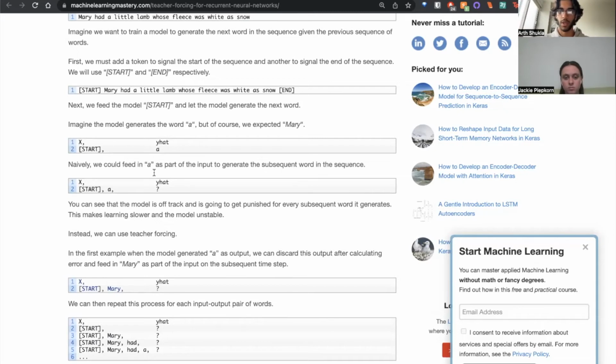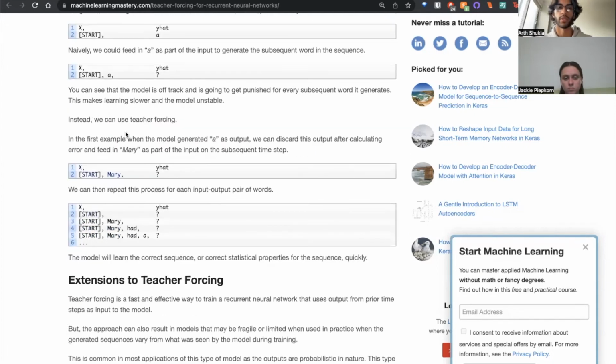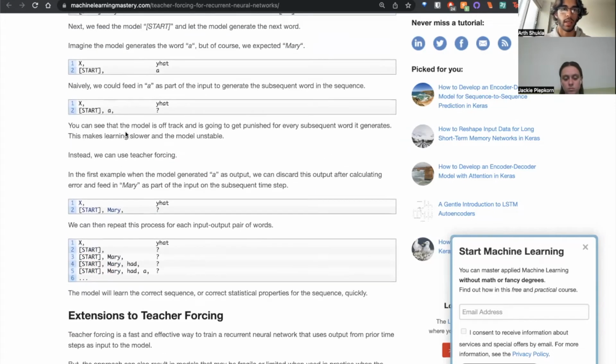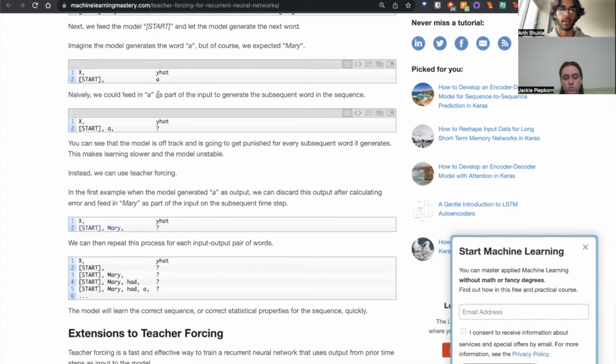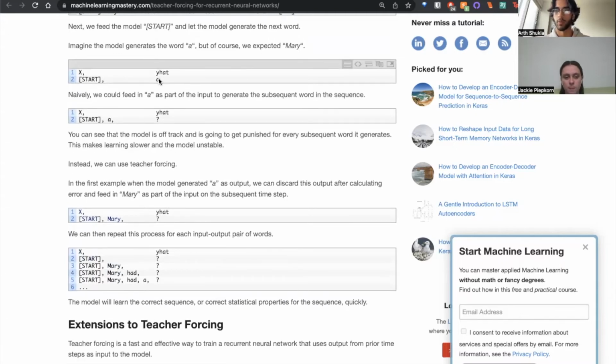This is very slow because it has to learn one word at a time, and learning one word at a time can take a while. So to fix this sort of length of training, we're going to be creating this concept called teacher forcing. Teacher forcing trains in a similar sense. First, we'll create some initial word. It'll probably be some garbage value.